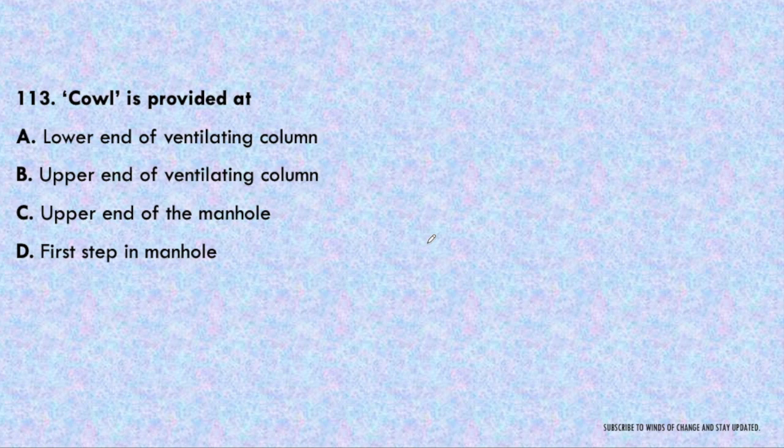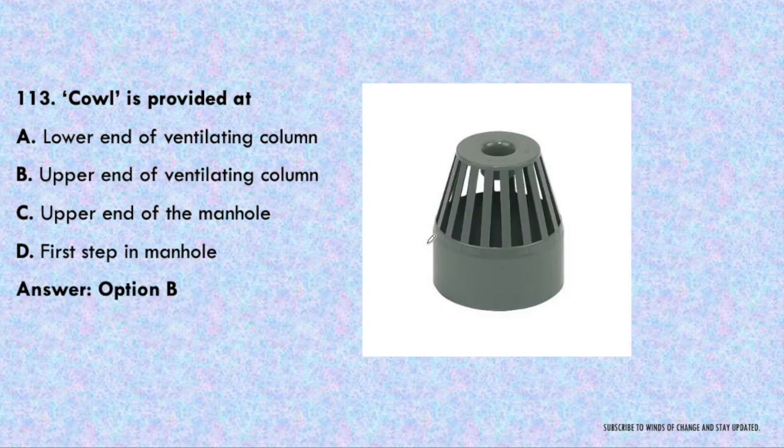Next question. Cowl is provided at lower end of the ventilating column, upper end of the ventilating column, upper end of the manhole, or first step in manhole. This is a very important question. Cowl is provided at the upper end of the ventilating column. You can see a cowl looks like this. You may have seen it at the ventilating pipe. It is provided at the top of the ventilating pipe.